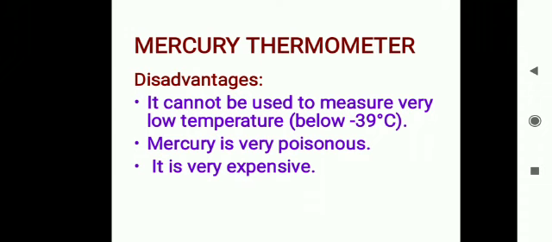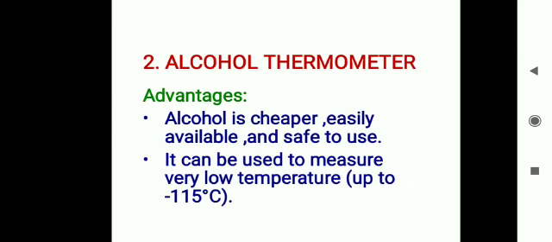Now the next topic is advantages of alcohol thermometer. Alcohol is a cheaper, easily available and safe to use liquid.